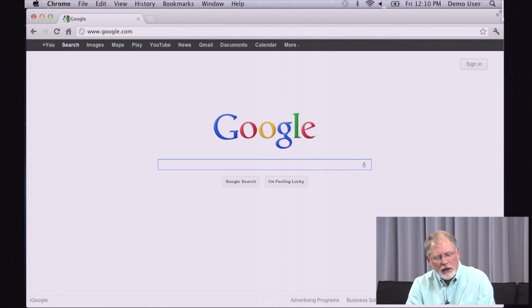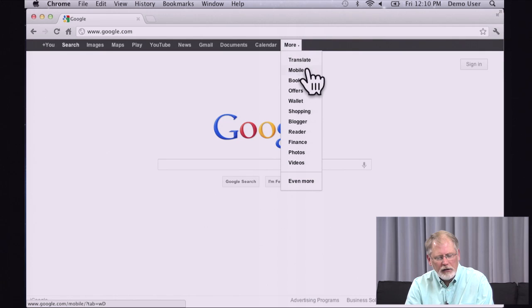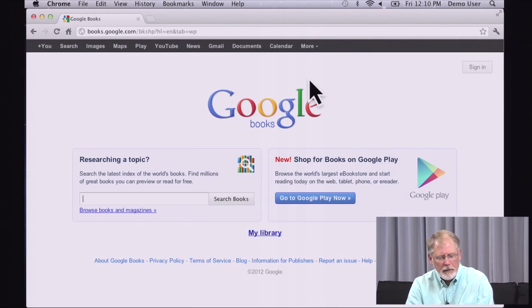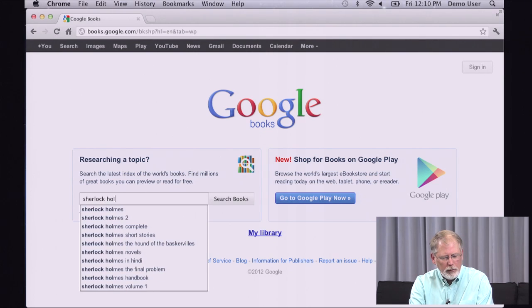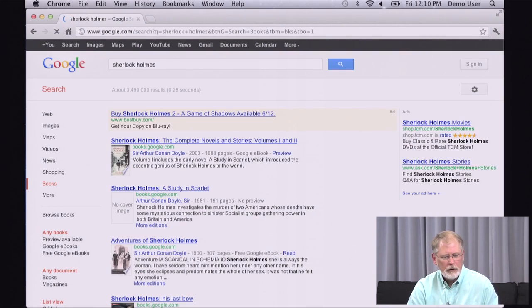What I could do is go to the books selector here under the More tab, and I click on Books, and I can search for Sherlock Holmes, like that, and now I'm searching just within books. Further, you can see that some books are only available in preview. You see that highlighted there, or no preview. So what I want to do is find the scans of the books that have been completely available for searching.